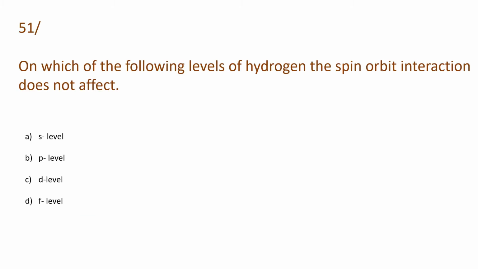So here is the first question of this session, which is on which of the following levels of hydrogen the spin orbit interaction does not affect? And the options are S level, P level, D level and F level. Let's see what will be its answer.